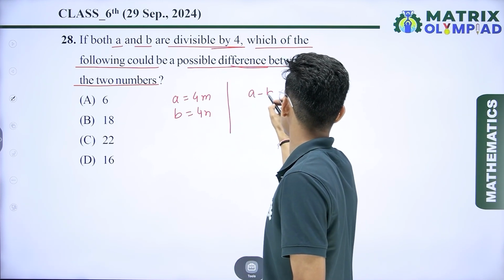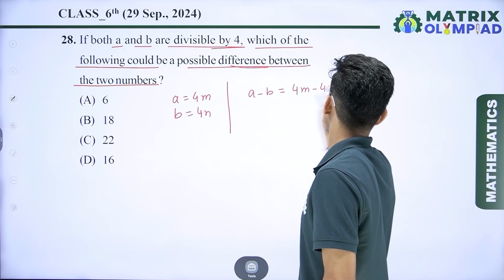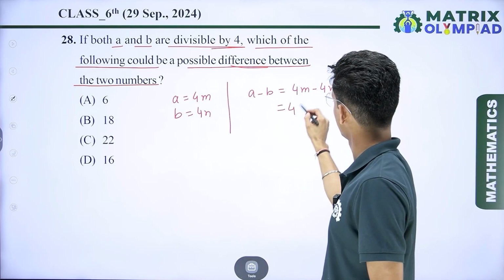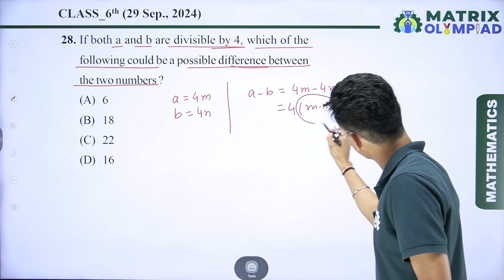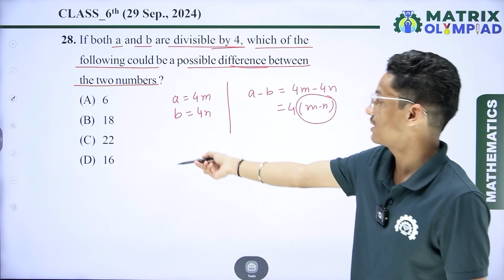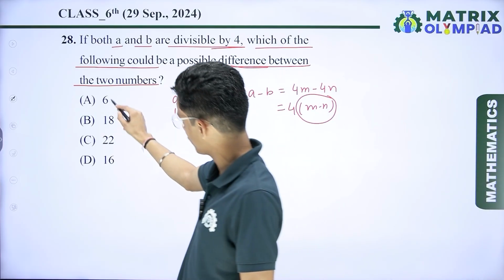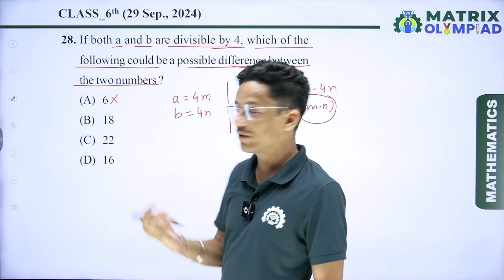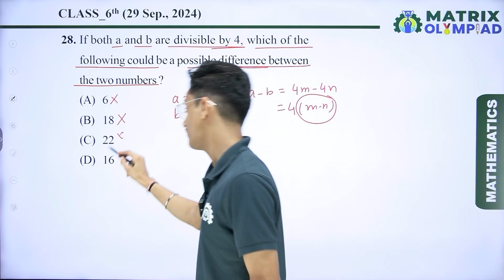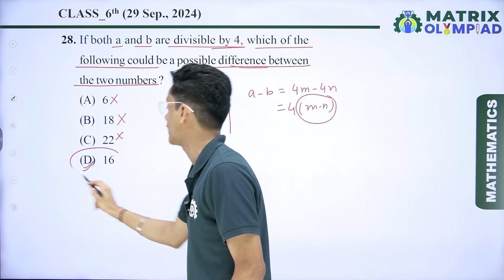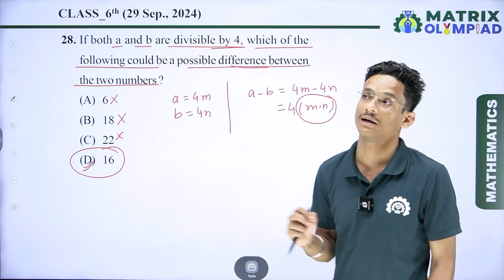So difference A minus B is equal to 4m minus 4n. So here I take 4 common, so 4(m minus n). So here the difference is also divisible by 4. So check which number is divisible by 4. Is 6 divisible by 4? Not possible. Is 18 divisible by 4? Not possible. Is 22 divisible by 4? Not possible. So here we can say that 16 is divisible by 4. So here option number D is the correct answer.